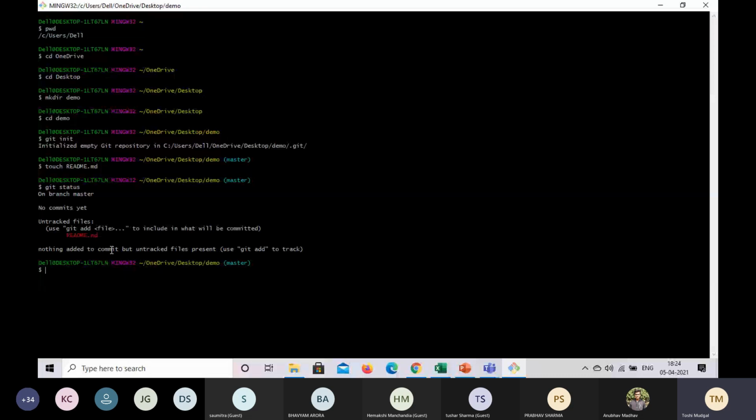Now, check the status again. We will see that it is staged, and there's a new file found, which is the .md file, but no commits have been made yet. So we will commit.